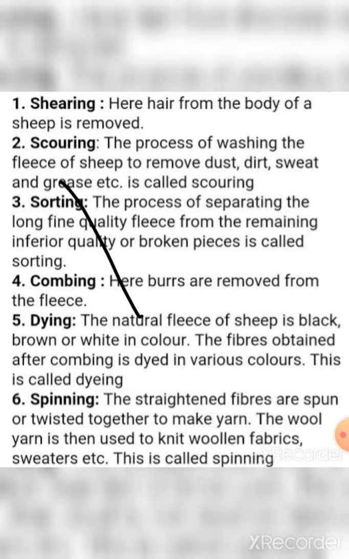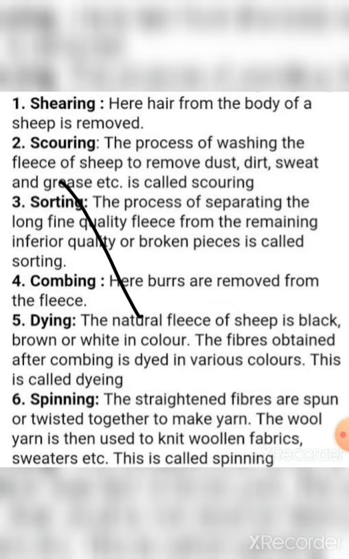Now, the next one is dyeing. If we have brown colored fleece, how do we make it colorful? That is the process of dyeing. The natural fleece of sheep is black, brown, or white. The fiber obtained after combing is dyed into various colors. It's called dyeing. You might have woolen clothes of different colors, so they are dyed by the process of dyeing. Please have a look at the spelling: it is dyeing, not dying.